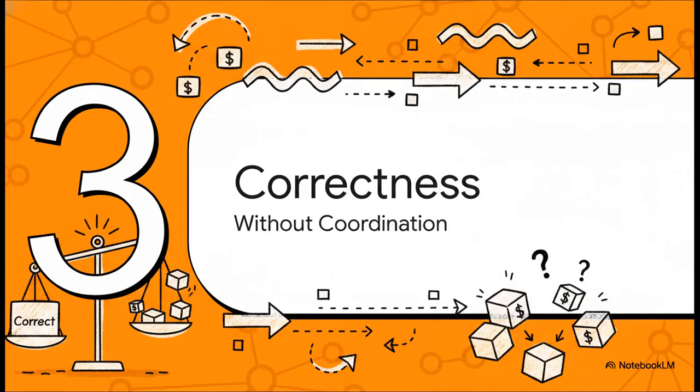Okay, so this all sounds great, right? But it raises a huge critical question. If everything is unbundled and asynchronous and all loosely coupled, how in the world do we guarantee that a really critical operation, like a customer's payment, happens exactly once and only once? How do we maintain correctness in all this chaos?